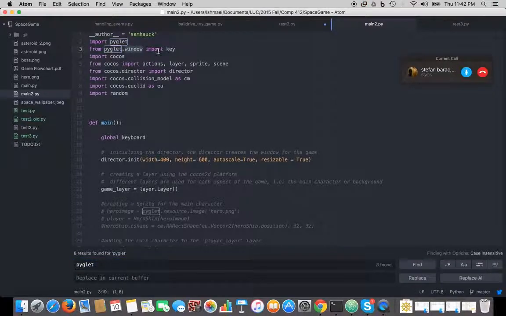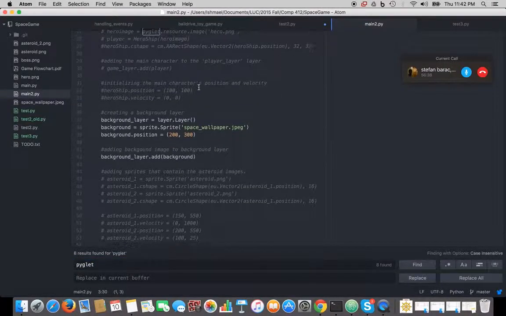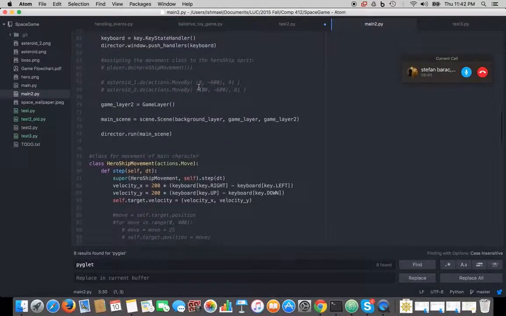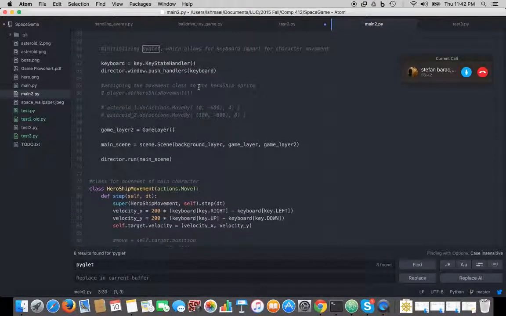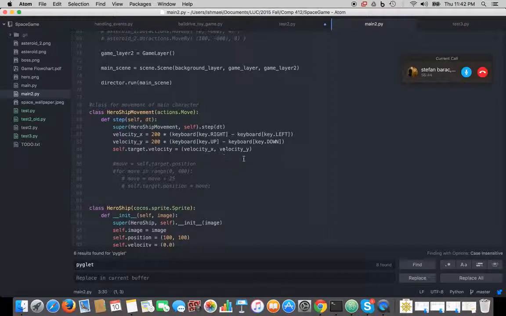And then it has the keyboard functionality built in, so movement of the ship is done from the right and left keys, and up and down, obviously, and those are saved as two objects, velocity x and velocity y, and then the self.target velocity line on line 84 is what actually does the movement of the ship.